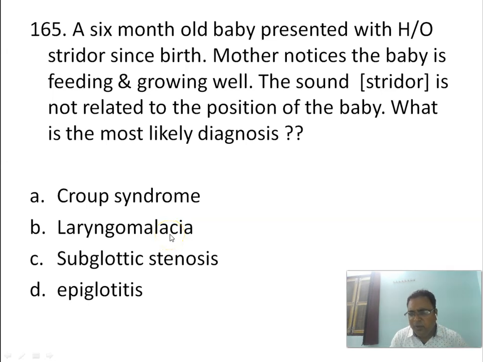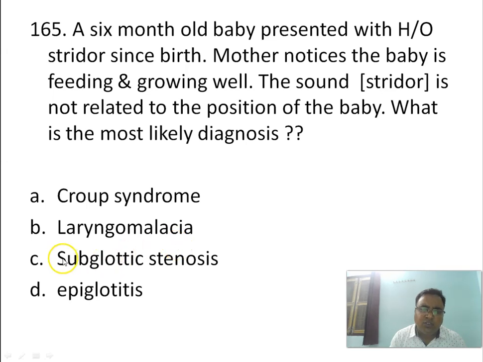If you don't read this question correctly, then our answer could be laryngomalacia. But here the tricky point is, this is not related to the position. The stridor is not related to the position of the baby.